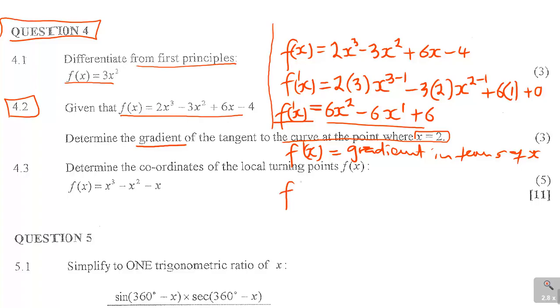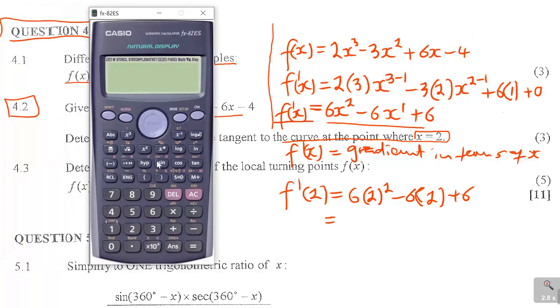So if now I say f prime of minus 2, I'm being specific to that point. Where there is x, I put minus 2: 6 times minus 2 squared, minus 6 times minus 2, plus 6. I can use the calculator to simplify that, and this is equal to 18 in this case.